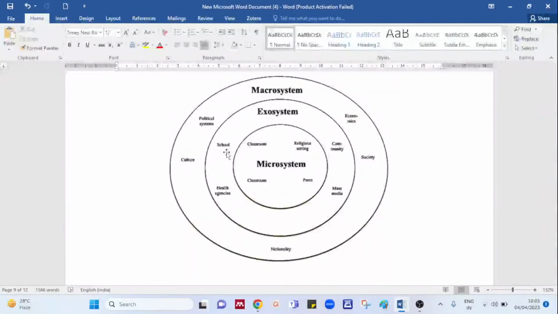Now, the very first thing you can see is what it consists of. I have given the macrosystem, where you have the macro environmental factors, that is the political system, the culture, the nationality, the society, and the economics. We have the exosystem, which talks about the school, the health agencies, the mass media, the community. Microsystem, where we take into consideration the classroom, the religion, and the peers.